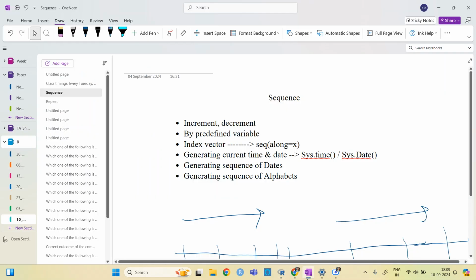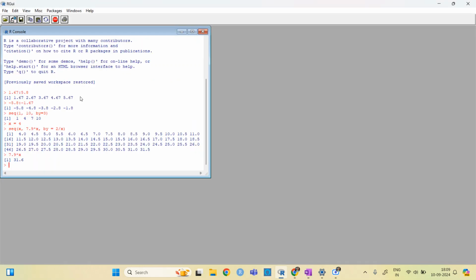Next, we have seen increment and decrement, and then the predefined variable. A predefined variable is basically where you can define x or y or anything, and then save it here. Let's say x is a similar one, and y is equal to 2 by x.